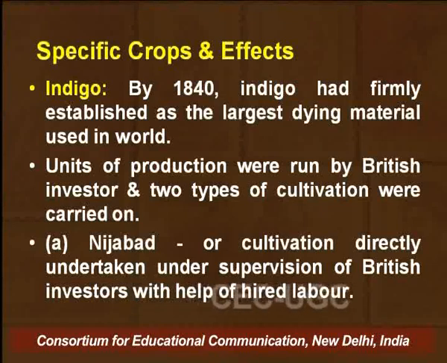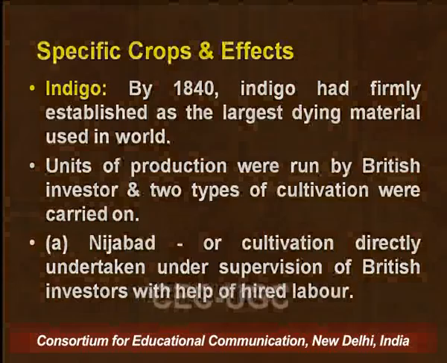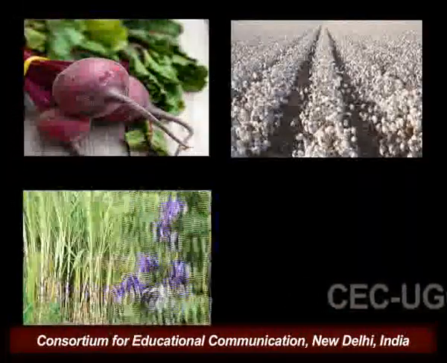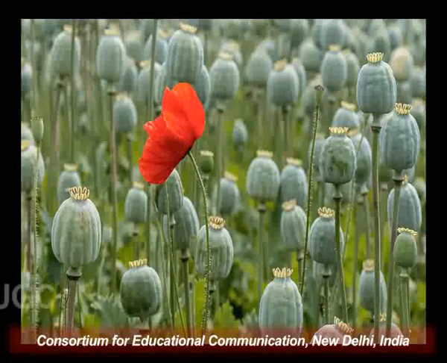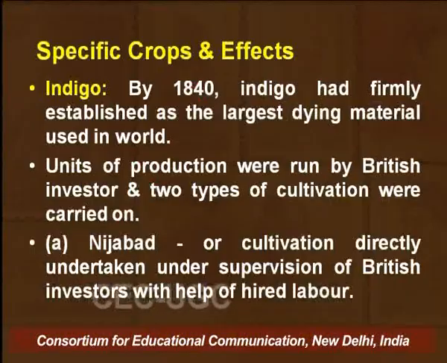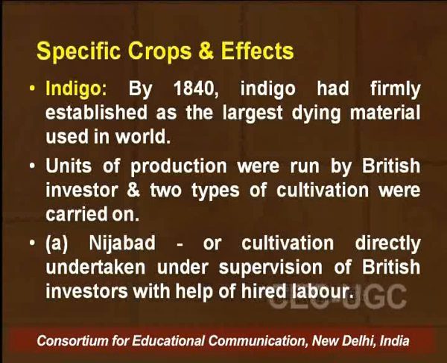When we try to understand these cultivation practices introduced by the British during this time in the context of the various crops, be it cotton, sugarcane, indigo, or opium, we find that all of them were quite coercive in nature. The British used all sorts of methods, coercion or the system of advances which they provided to the agriculturist, so that they were able to force them to grow such cash crops. And in the long run, such practices proved to be counterproductive from the point of view of the peasants.